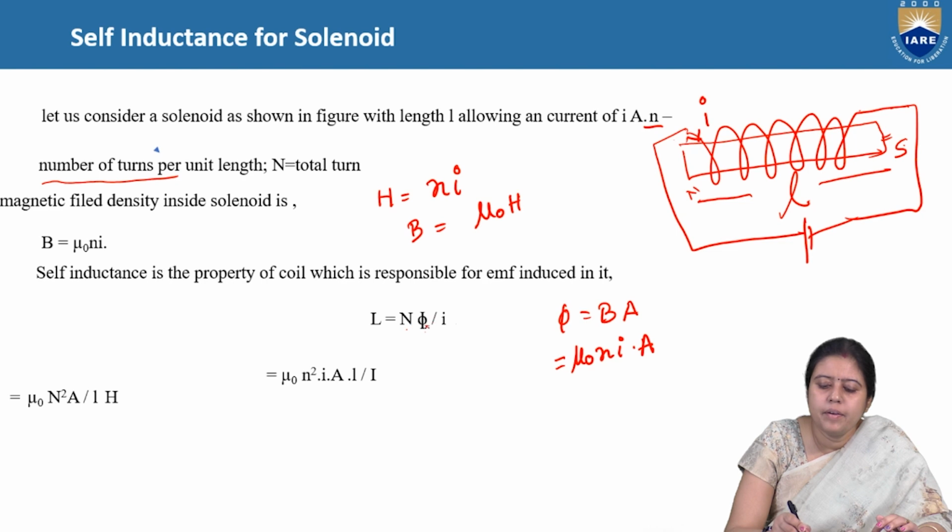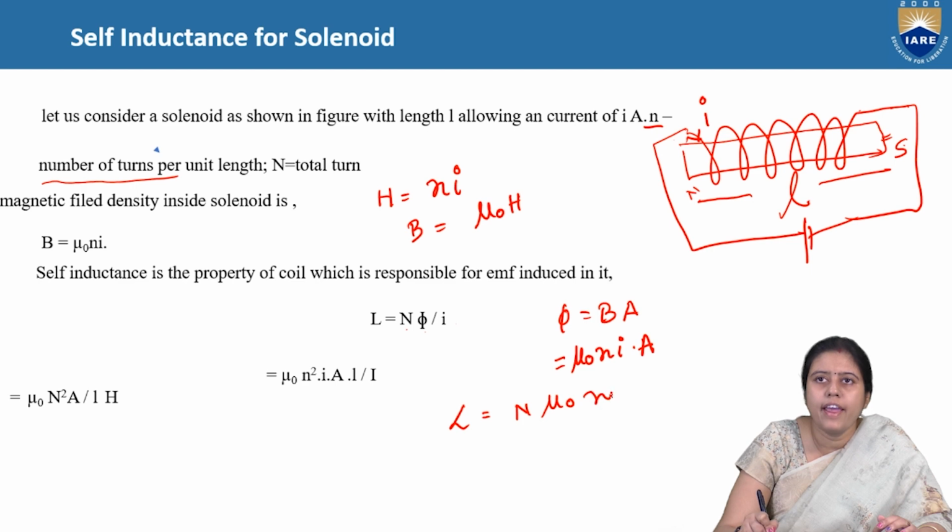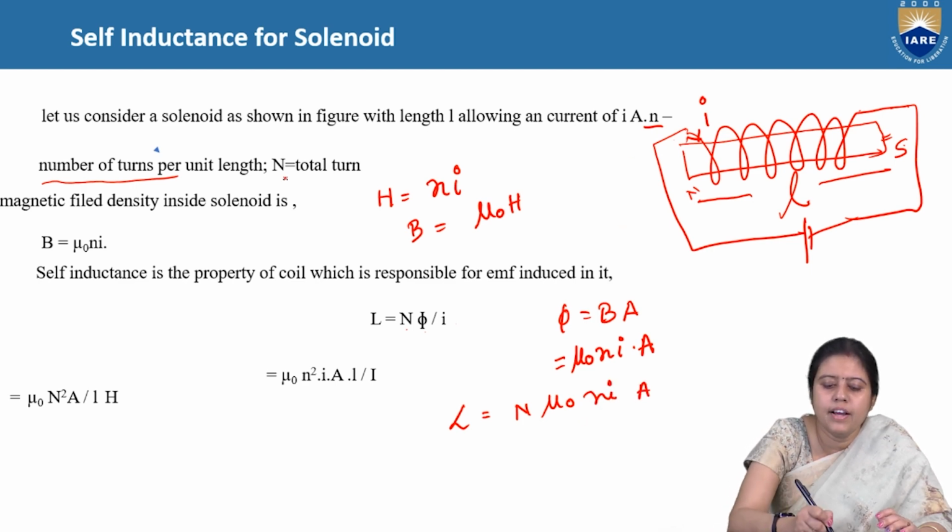So I am writing it here, then it will be easy for you. L is equal to N into mu naught n I into A by I. What is N? N is the total number of turns, so N is equal to n into l.